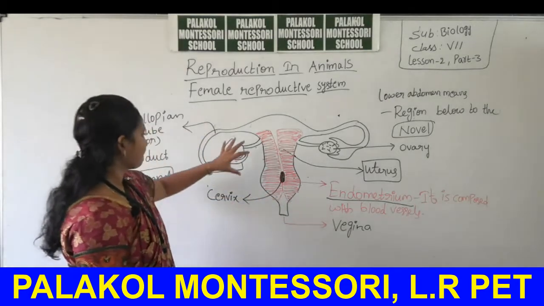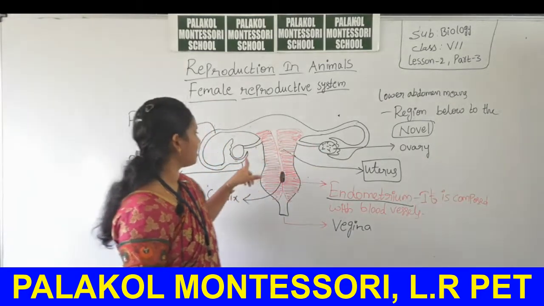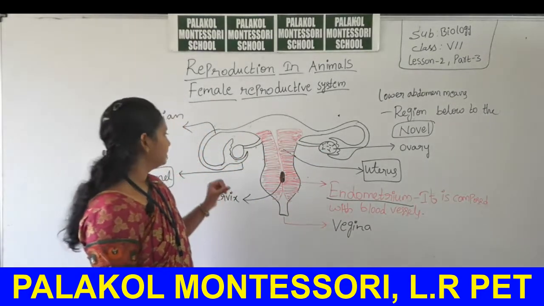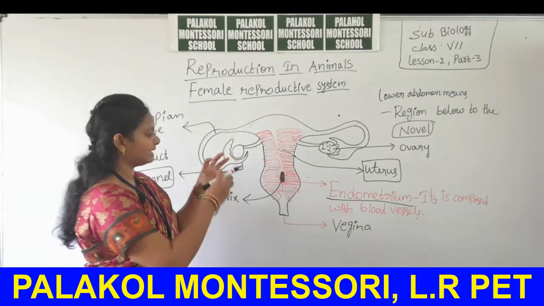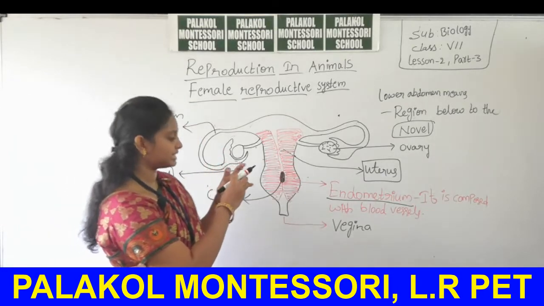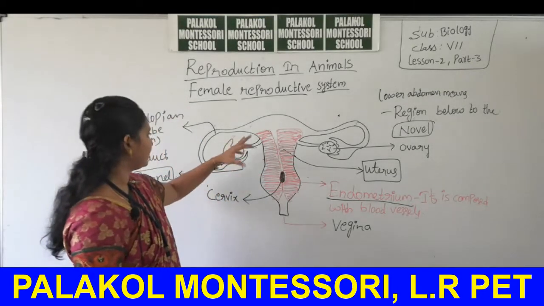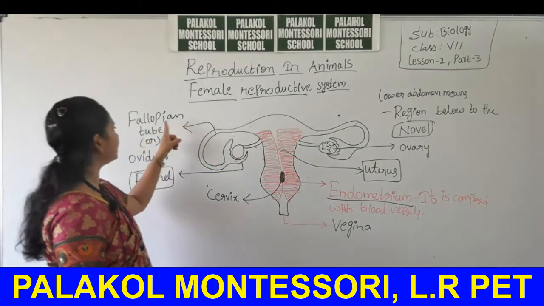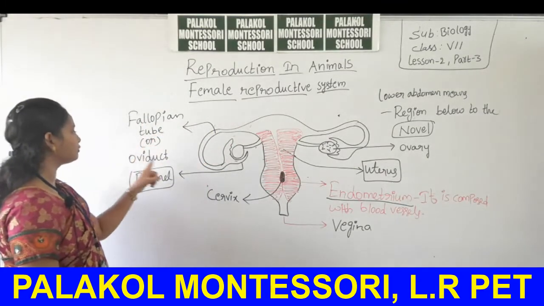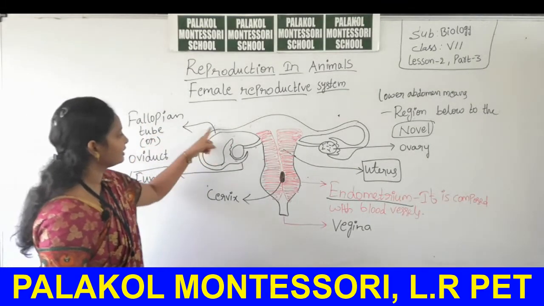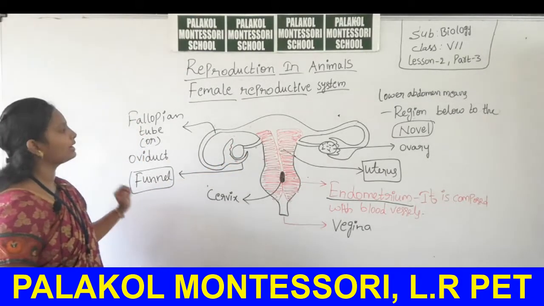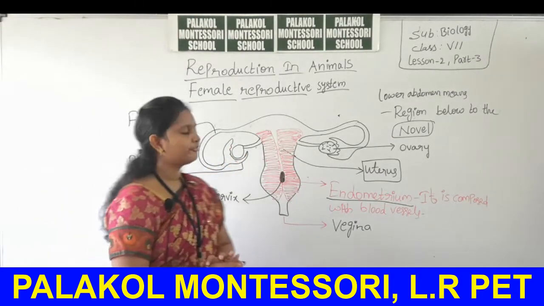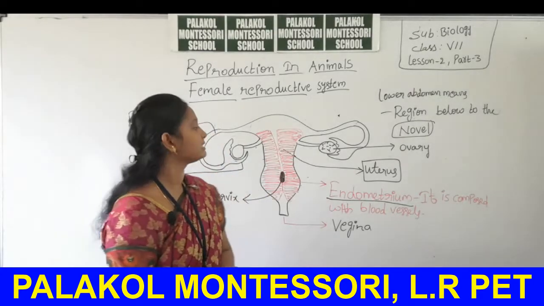Then there are two glands called ovaries. Just below the ovaries a tube is present. The tube is called the fallopian tube or oviduct. At the end of the oviduct, a broad-shaped structure is present, that is called the funnel. Now, the function of the female reproductive system.